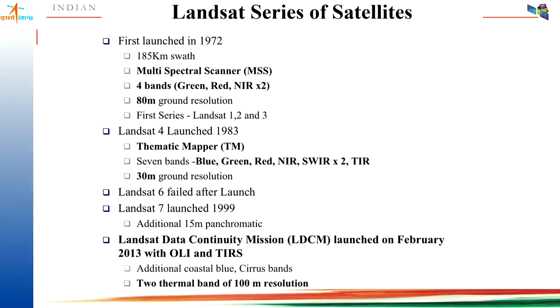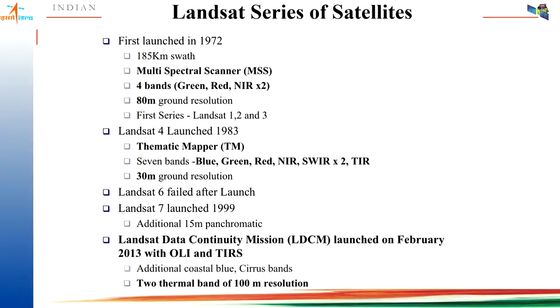Now coming to the Landsat series of satellites, as I told, the first satellite was launched in 1972 with a multispectral scanner of 80-meter spatial resolution. Then similar sensors were there with Landsat 1, 2 and 3. Then Landsat 4 was launched in 1983 with an upgraded instrument, with more bands and 30-meter spatial resolution, but the swath width was the same at 185 kilometers. Then Landsat 5 also had a similar sensor. Then Landsat 6 failed just after the launch. Landsat 7 was launched in 1999 with an additional 15-meter panchromatic band.